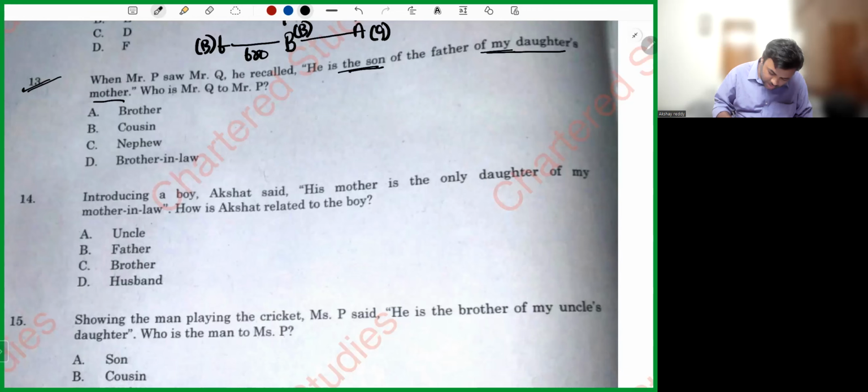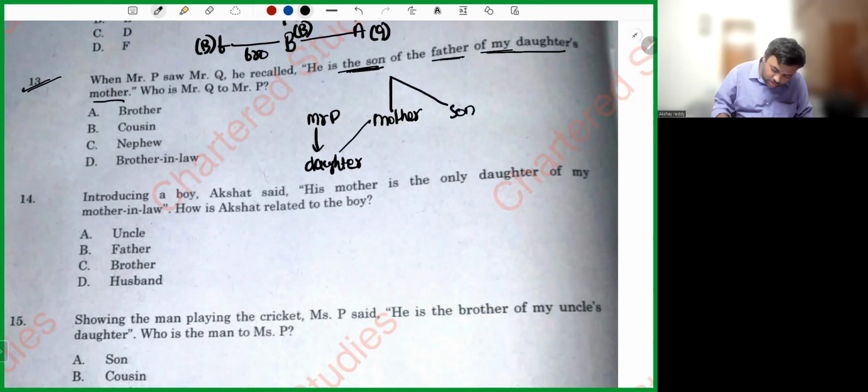Mr. P has a daughter. His daughter has a mother. He is the son of the father of my daughter's mother.